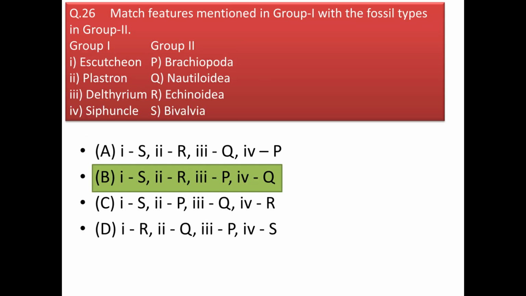Okay. Next we have a match the column question. Escutcheon is a term which is used in bivalvia. Plastron is used in Echinodermata. Deltidium is a part of Brachiopoda and siphuncle we use it in nautiloid. So our answer will be option B.